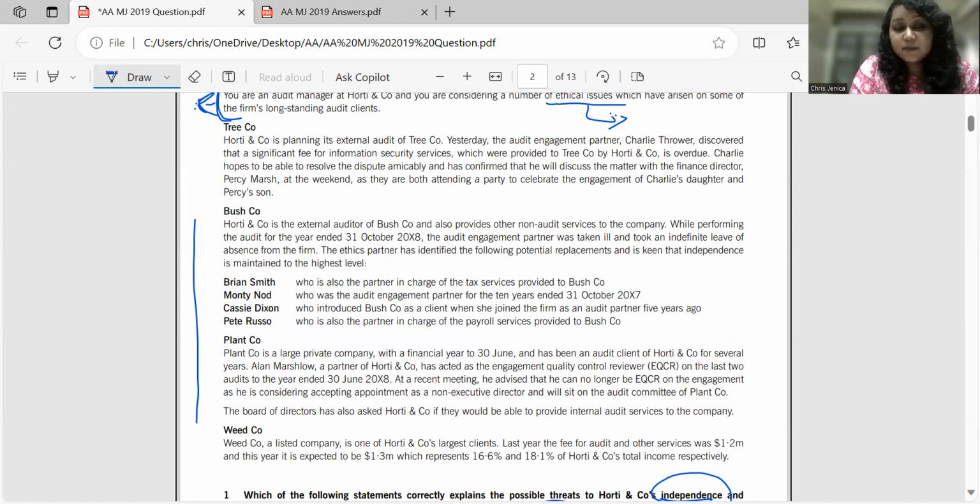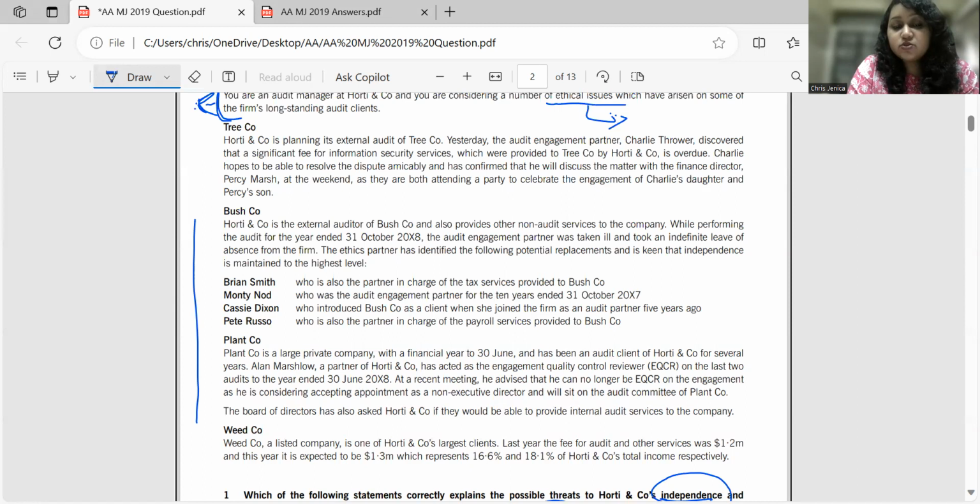Horty and Company is planning its external audit of Tree Company. Yesterday, the audit engagement partner, Charlie Thrower, discovered that a significant fee for information security services, which were provided to Tree Company by Horty and Company, is overdue.